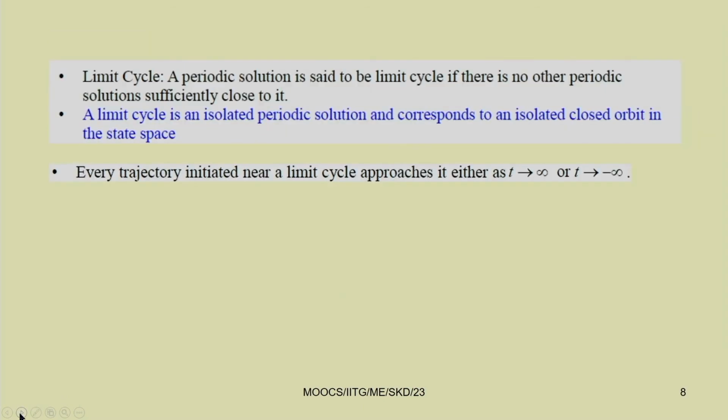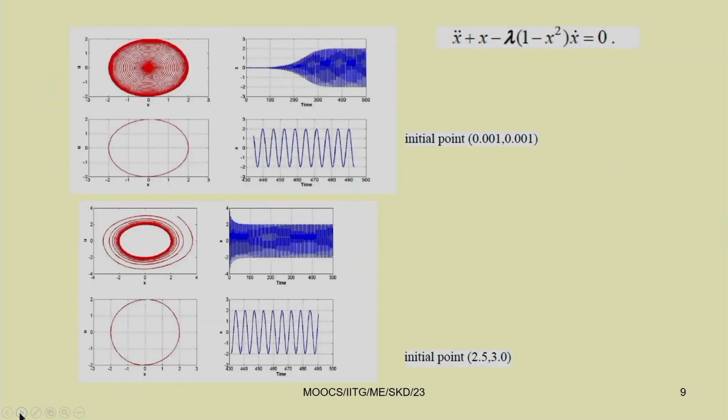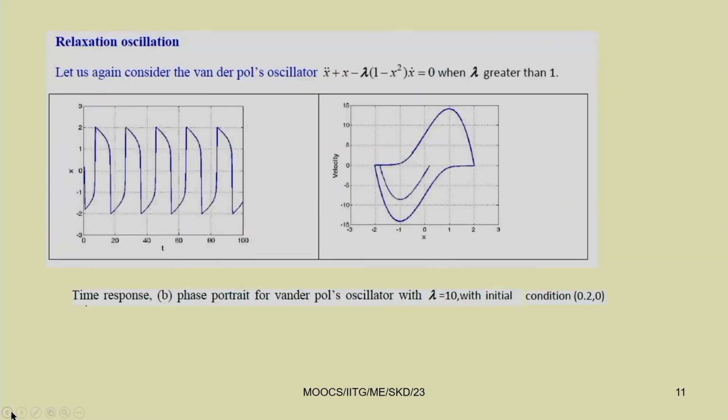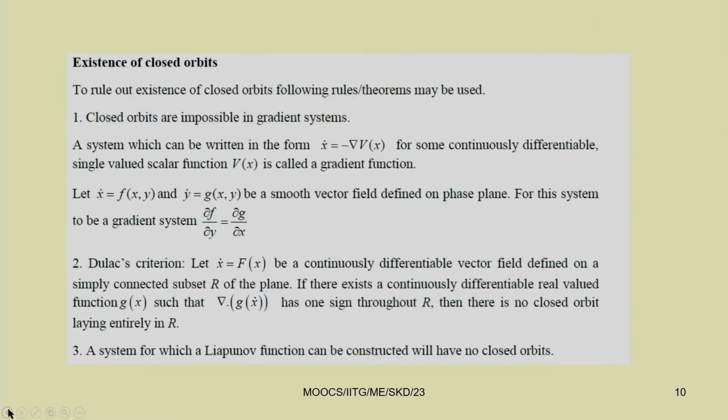In periodic response also, we have understood self-excited systems like the van der Pol equation, where it leads to a limit cycle. Either you start from the outside or from the inside of the circle, it will always go to this limit cycle. Further, we can see the conditions for the existence of a closed orbit. To rule out the existence of a closed orbit, the following rules or theorems may be used.